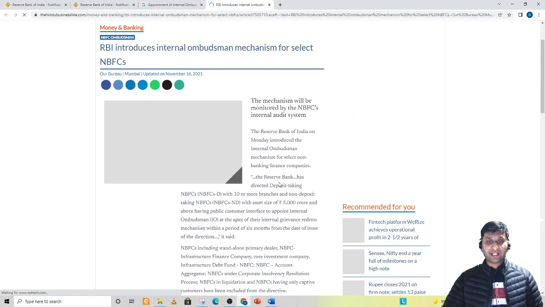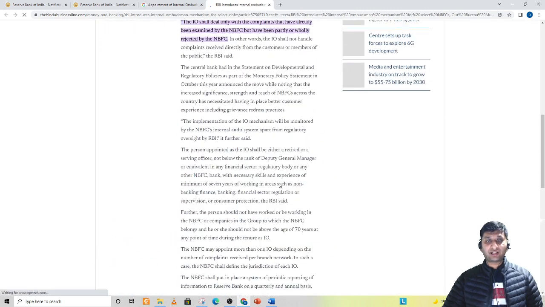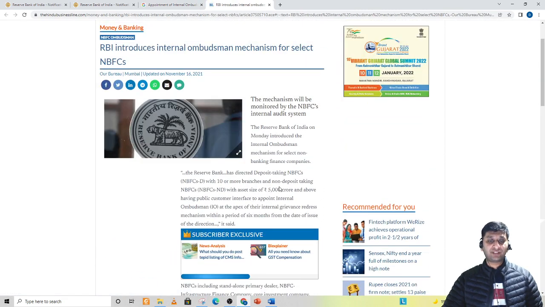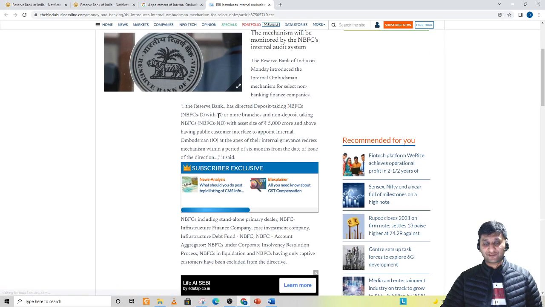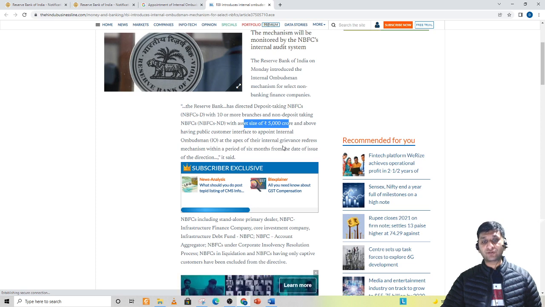So here you will find that it is pretty less, right? It is even less than half a page of, say, A4 size paper. So if you copy paste it there, you will find that they have covered all the important news here. They have covered who has to open NBFCs, who has to appoint an ombudsman. So NBFCs with 10 or more branches with an asset size of 5,000 crore or more, right?